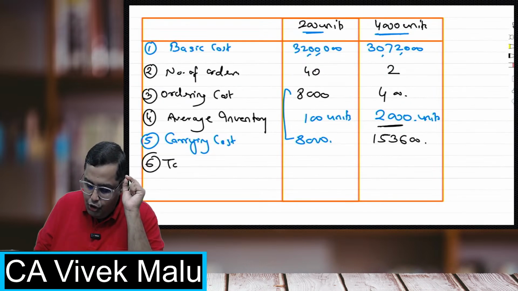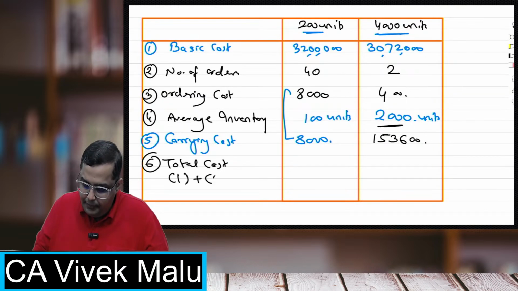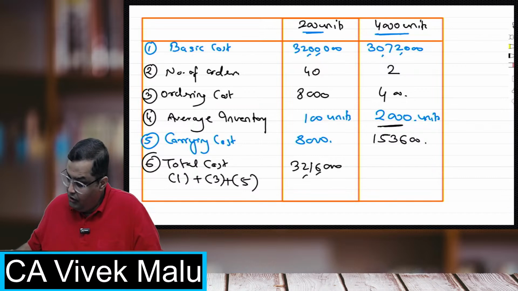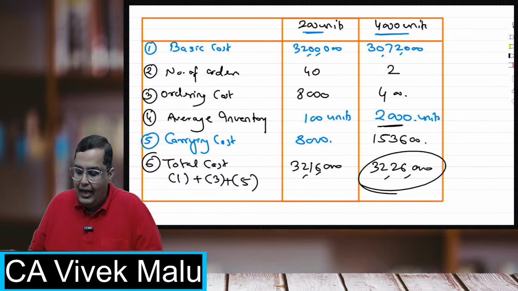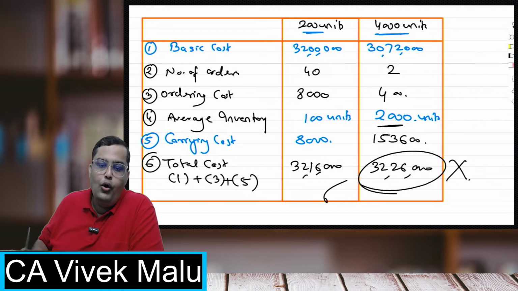Now students, calculate the total cost, not only associated cost, all the total cost. Step 1 plus step 3 plus step 5. Come on, add this. So what it happens is 32,16,000, and in this one 30,72,000 plus 400 plus 1,53,600, it is coming 32,26,000. Obviously here I am going to spend more. I should not go for this. I should not accept the offer of the quantity discount, and I should only order at the EOQ level. That is 32,16,000. That will be my total cost.